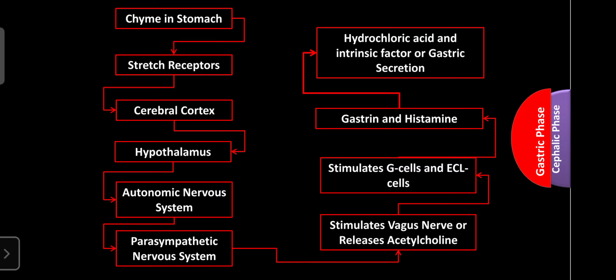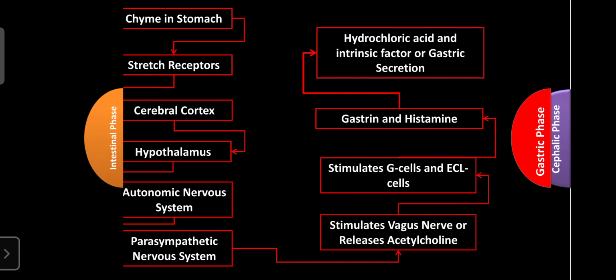The autonomic nervous system activates the parasympathetic. Then the parasympathetic nervous system, through the vagus nerve or acetylcholine, activates the G cells and ECL-like cells. Then gastrin and histamine are released. Then hydrochloric acid is secreted along with intrinsic factor, as well as other gastric secretions. So this phase is known as the gastric phase.